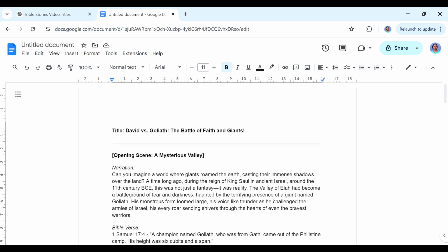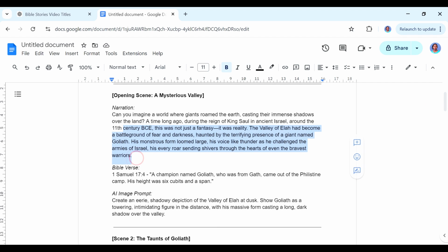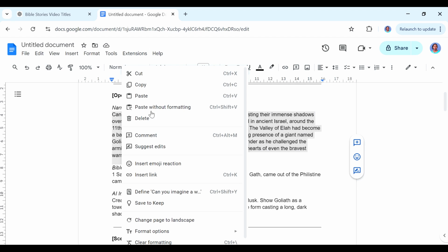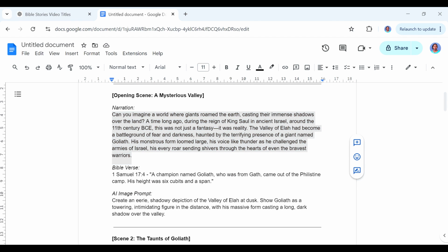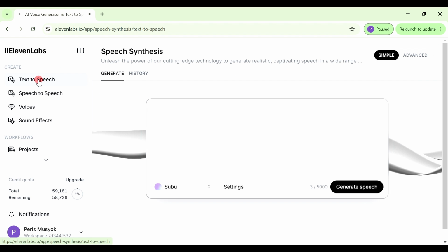So we're going to come to my Google Docs here, and I'm going to generate each scene one at a time. So I'll just copy what the narrator is saying here. We copy that, and then we're going to go to 11 Labs. And again, you can use 11 Labs for free. So just go to text to speech, and then you paste your text there.